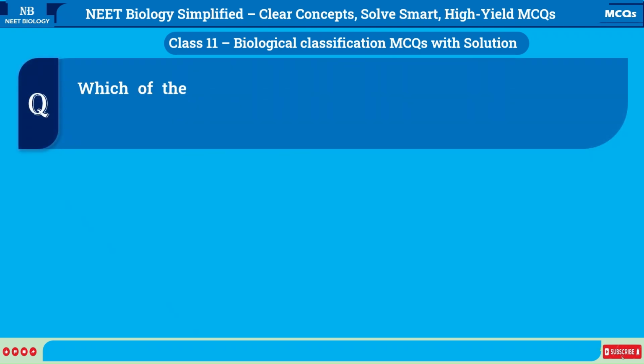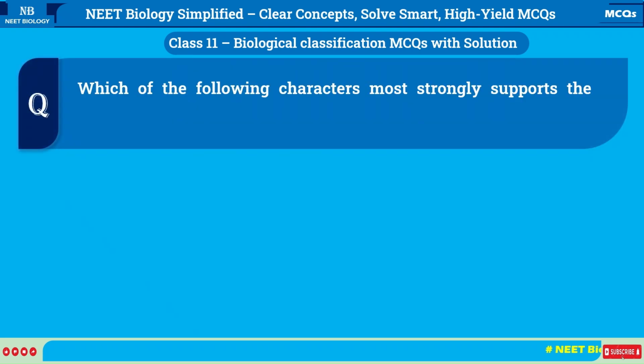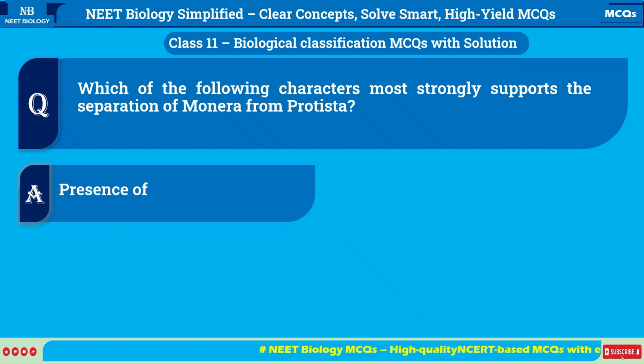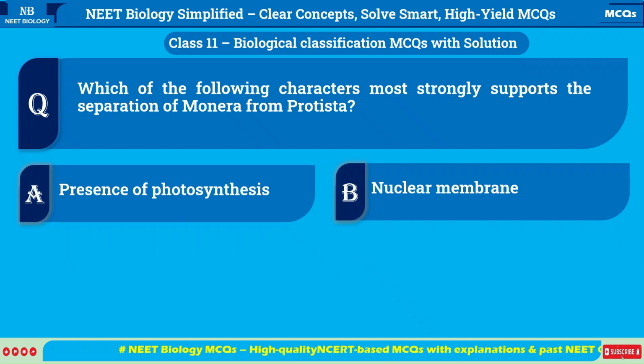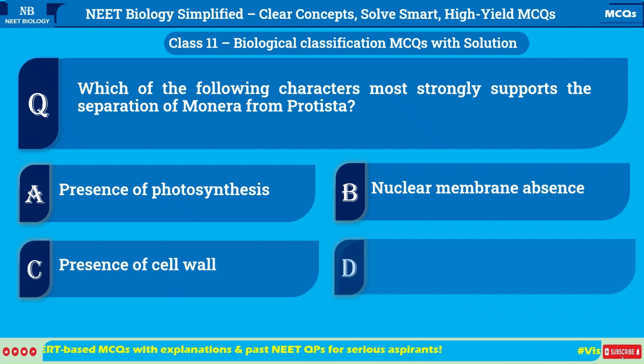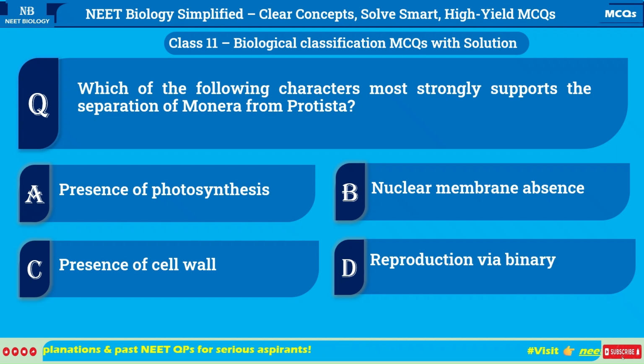Which of the following characters most strongly supports the separation of Monera from Protista? A. Presence of photosynthesis. B. Nuclear membrane absence. C. Presence of cell wall. D. Reproduction via binary fission.